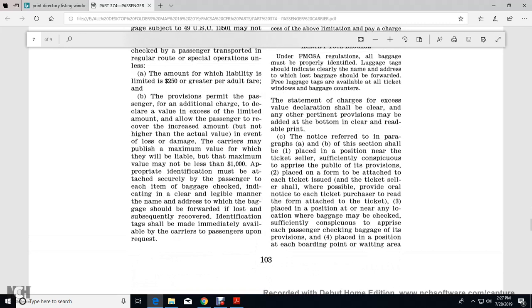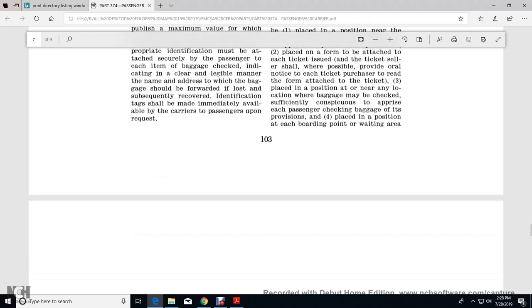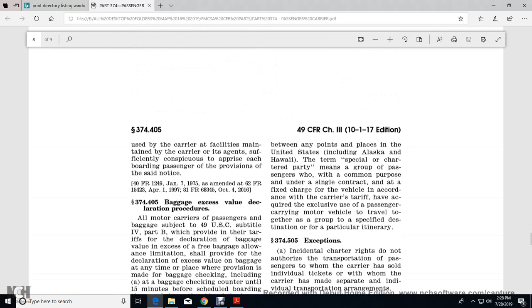The notice referred to in paragraphs A and B of this section shall be placed in one of the following positions. 1. Near the ticket seller, sufficiently conspicuous to apprise the public of its provisions. 2. In the form of a notice attached to each ticket issued, with the ticket seller, wherever possible, providing oral notice to each ticket purchaser to read the form attached to the ticket. 3. In a position near any location where baggage may be checked, sufficiently conspicuous to apprise each passenger checking baggage of the provision. 4. In a position at each boarding point or waiting area using carrier facilities, or maintained by the carrier's agent, sufficiently conspicuous to apprise each boarding passenger of the provisions of the said notice.